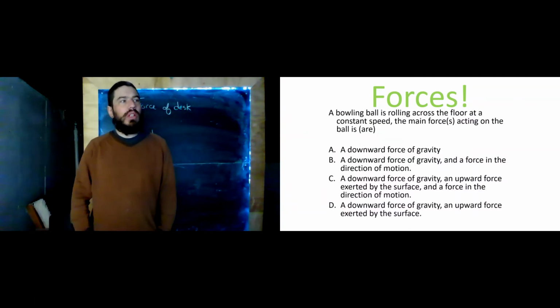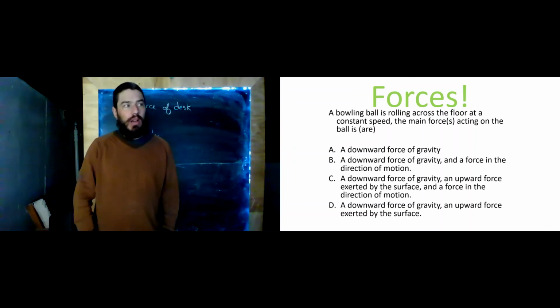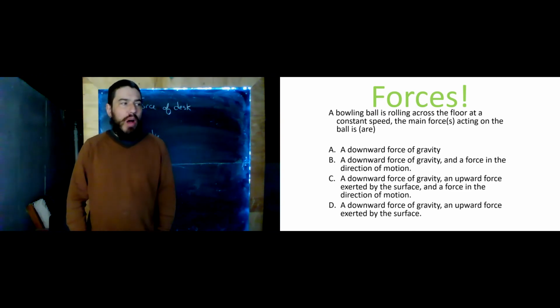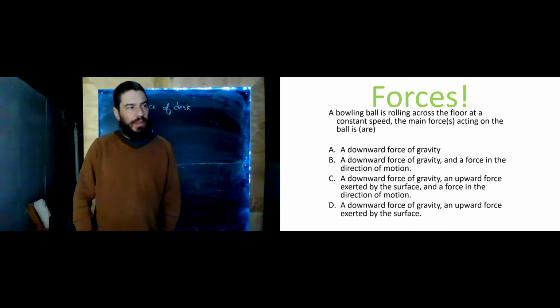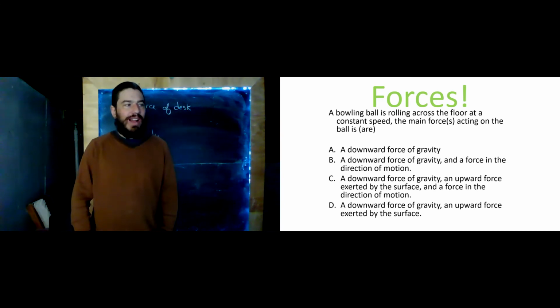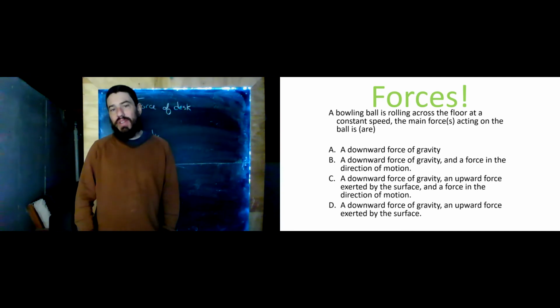A bowling ball is rolling across the floor at a constant speed. The main forces acting on the ball are: a downward force of gravity; a downward force of gravity and a force in the direction of motion; a downward force of gravity and an upward force exerted by the surface; or a force in the direction of motion, and a downward force of gravity and an upward force exerted by the surface. Why don't you pause the video, give it some thought, and I'll see you on the other side.